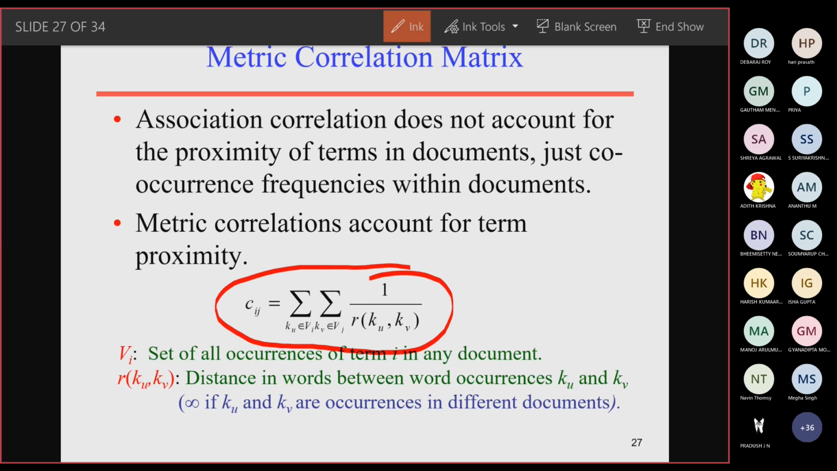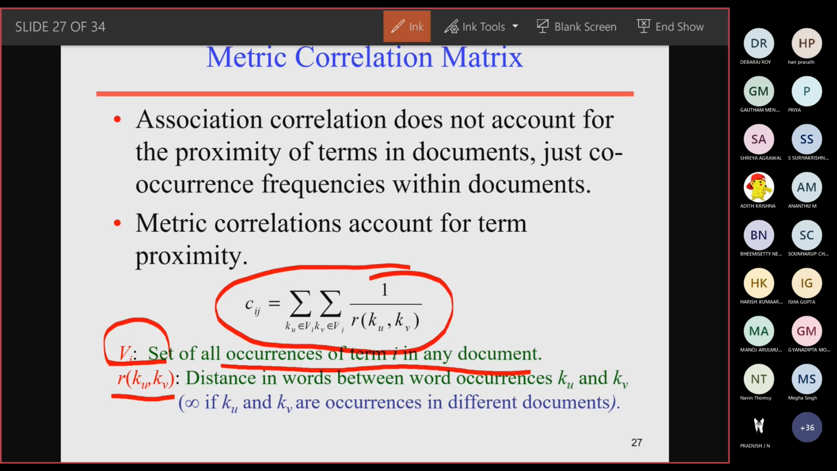This is also like a correlation matrix. This is also like an association matrix. In case your association matrix couldn't find the query expansion by identifying the relevant terms, you can go for this metric correlation matrix as well. Okay. So given a set of documents where the co-occurrence of the terms in the given document can be identified by Vij, R is going to be the distance between the terms in the matrix.